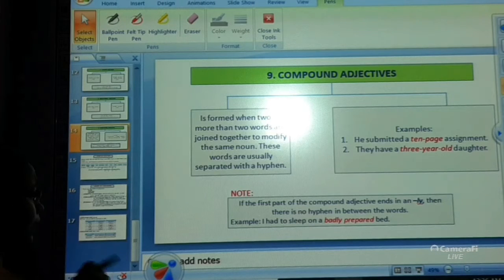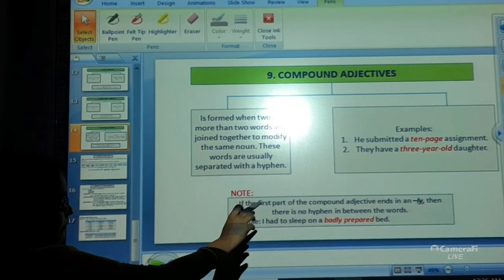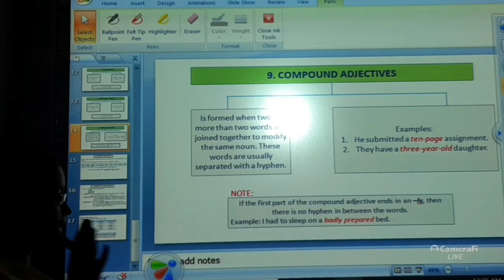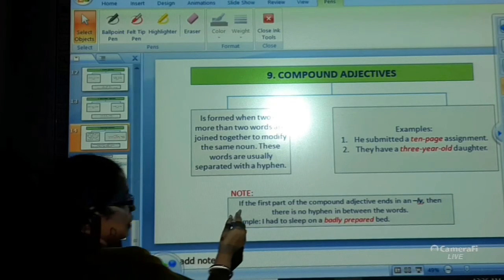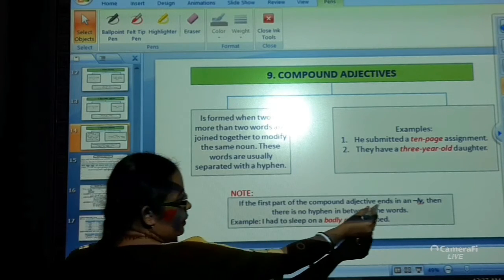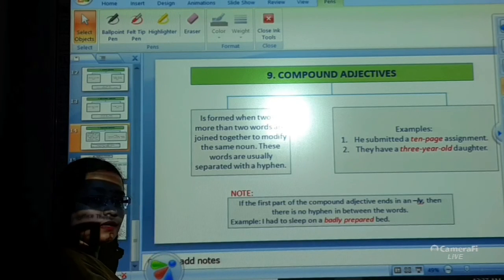Okay. Now, if the first part of the compound adjective ends in ly, then there is no hyphen between the words. You have to remember this point, that in case the first part of the compound adjective ends with ly, then there is no hyphen between the words.